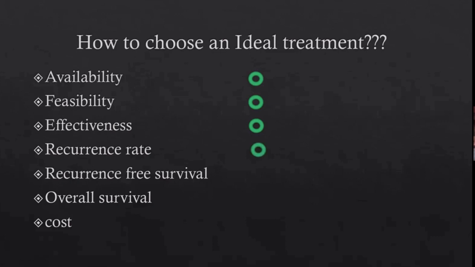The recurrence rates are definitely lower with transplant, and overall survival is definitely up. So cost is the issue which I think comes in the end, because although the cost of resection is somewhere 1/3 of the transplant or maybe 1/4 of the transplant, when things come to survival, sometimes you have to keep cost at the backseat.